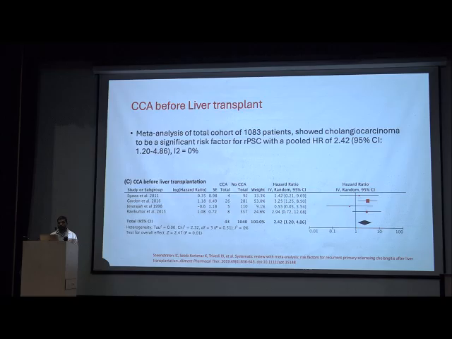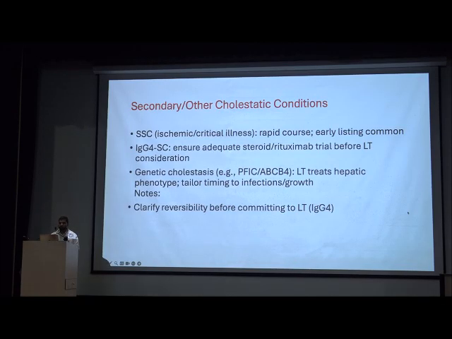Cholangiocarcinoma before liver transplant. In the same meta-analysis, they showed that the presence of cholangiocarcinoma is a risk factor to develop recurrence of PSC in the future. Other cholestatic diseases include secondary sclerosing cholangitis, IgG4. IgG4-related secondary sclerosing cholangitis responds well to steroid and azathioprine, also rituximab if they are not responding to steroid and azathioprine.